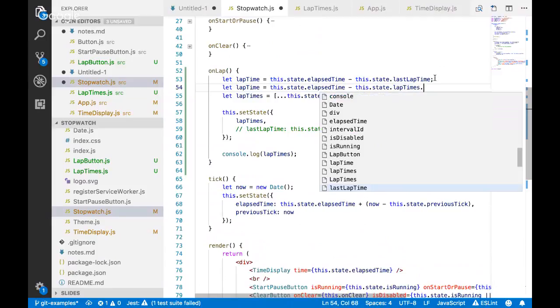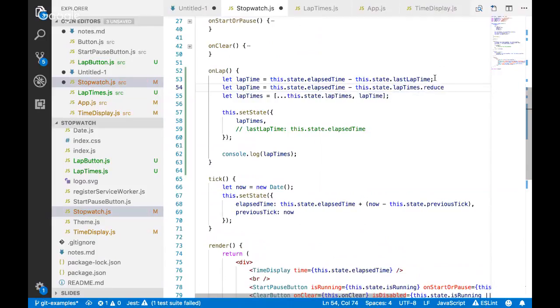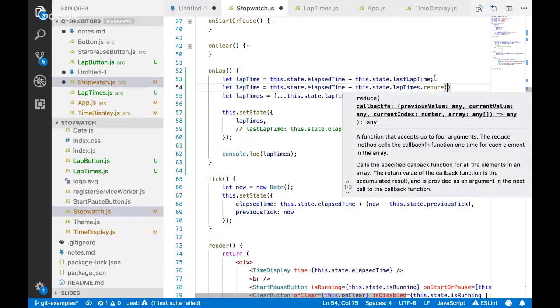So there's a method known as reduce on arrays, and what that'll do is take each item in the array and apply it. If we look, it sort of tells you right here, I like this, hover. It takes a callback function, which takes the previous value, the current value, the current index number, and an array.